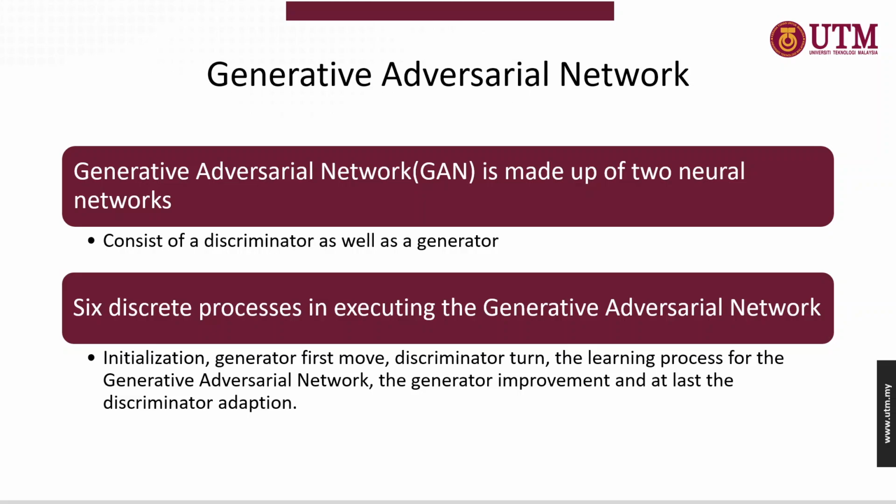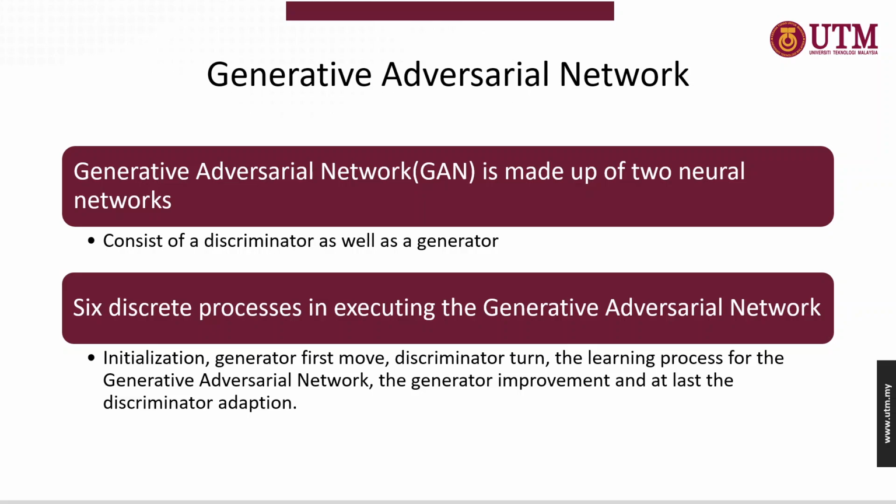Next will be the generative adversarial network. The generative adversarial network consists of 2 neural networks: first the discriminator and next the generator. There are a total of 6 discrete processes in executing the generative adversarial network. The first process is initialization. The second process is the generator's first move. The third process is the discriminator's turn. The fourth process is the learning process for the generative adversarial network. The fifth process is the generator improvement. And the last process is the discriminator adaptation.